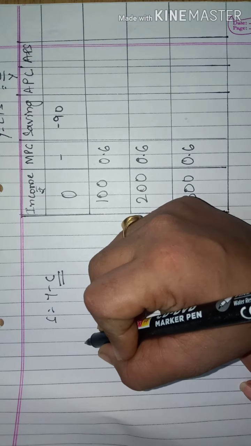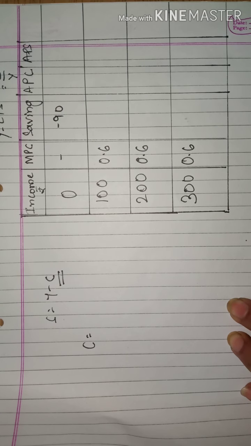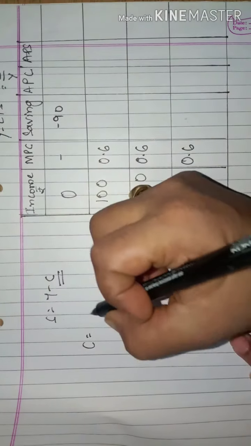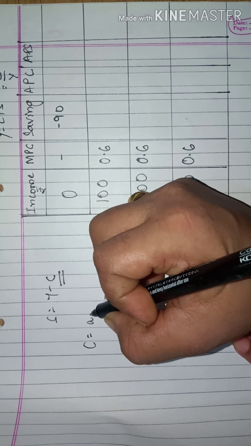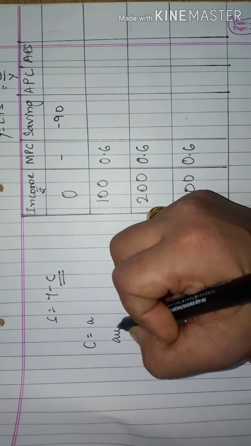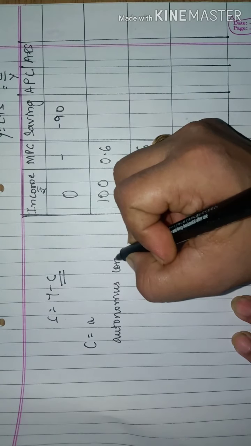So let me find out my total consumption first. Now do remember the formula for total consumption. First and foremost, remember the breakup of total consumption. What was the breakup I have told you? Do remember, first we have A. What is A? A stands for autonomous consumption. I hope you remember.